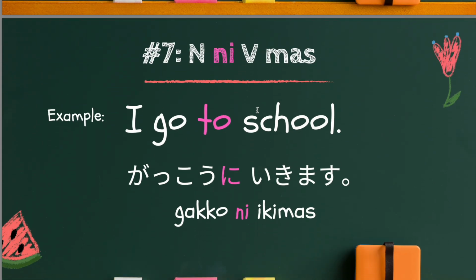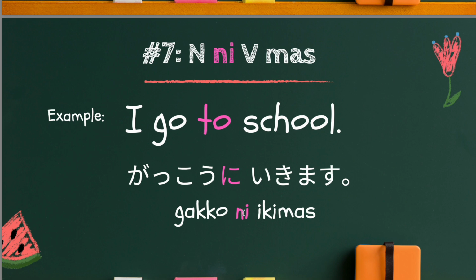Ni indicates direction and target. So whenever a verb indicates direction, for example, I go to school. So school is the direction. In this case, you need to use ni particle instead.